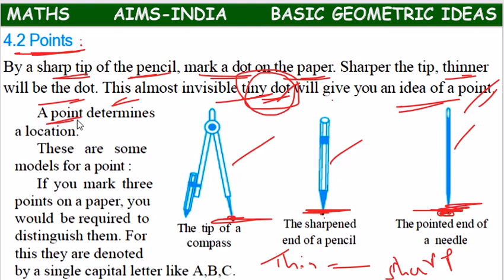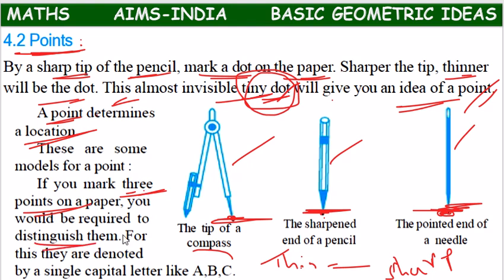Here, point means, children, a point determines a location. It tells us about the location. Suppose you want to mark 3 different points on a paper, you have to distinguish them.